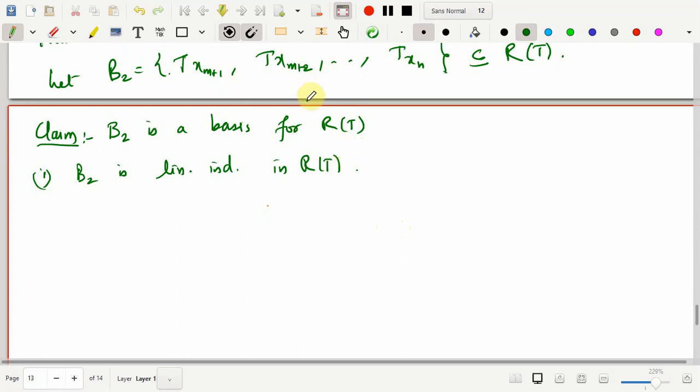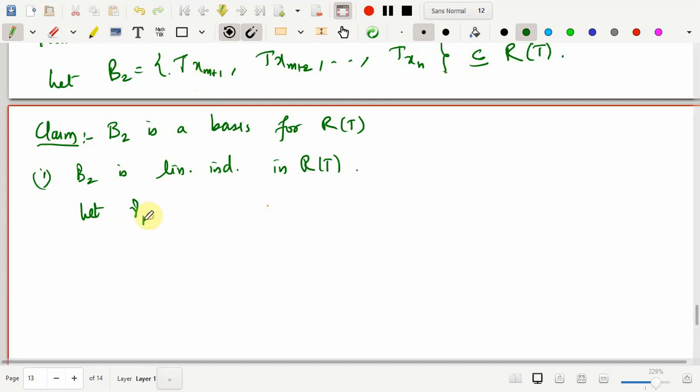When I say zero vector, it is the zero vector of R of T, which is from W. I'll use this notation since we are enumerating from m plus 1 to n onwards.